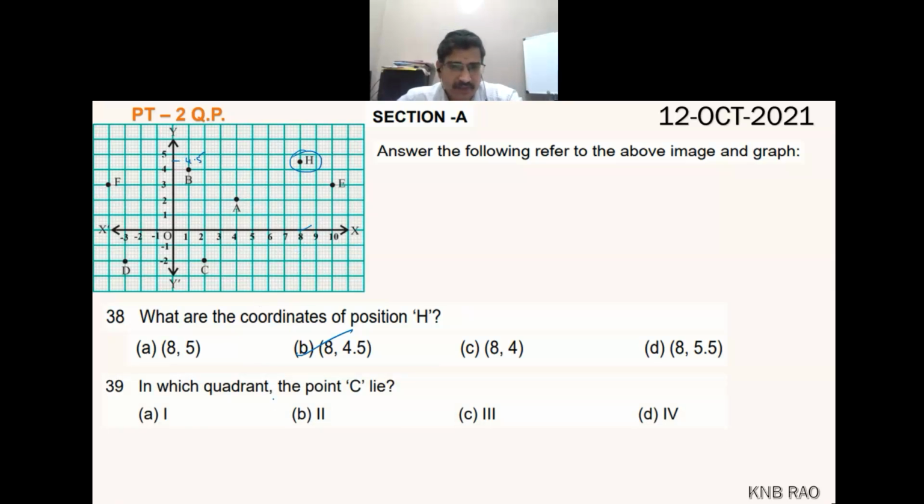Next question. In which quadrant does C lie? It is so simple. Fourth quadrant. Some children made a mistake. It's in the fourth quadrant.